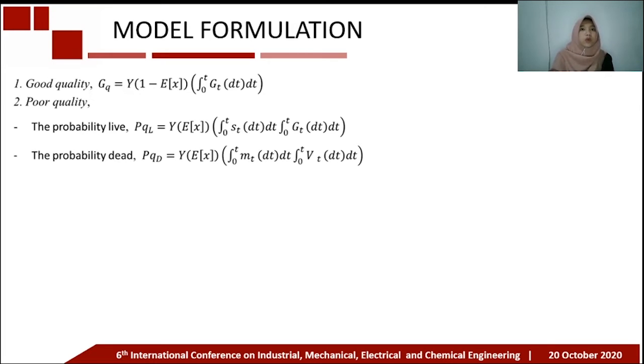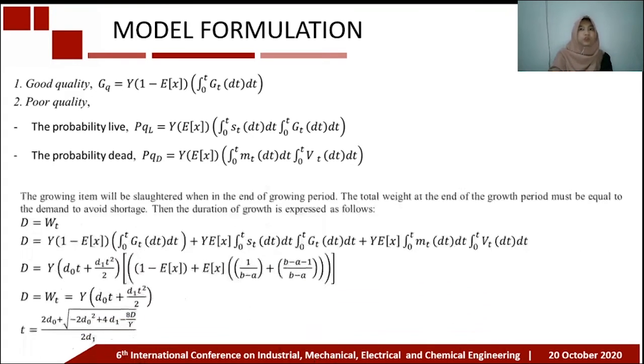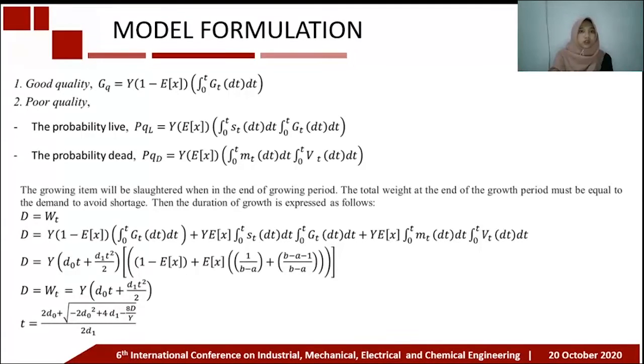Poor quality, where there are two possibilities: the first, the growing item can last until the end of the growth period, and the second, the growing item dies during the growing period. The growing item will be slaughtered at the end of the growing period. The total weight at the end of the growth period must be equal to the demand to avoid shortage.